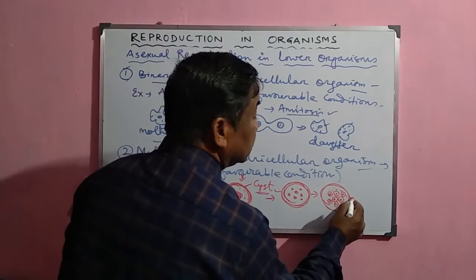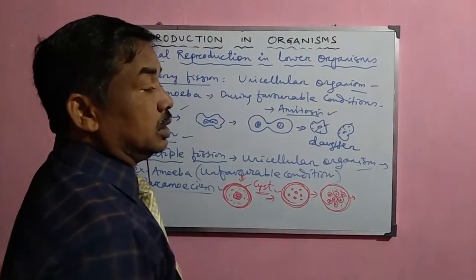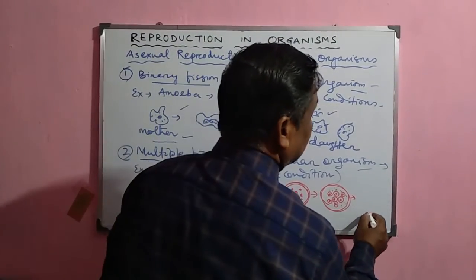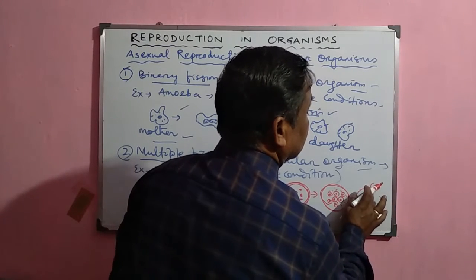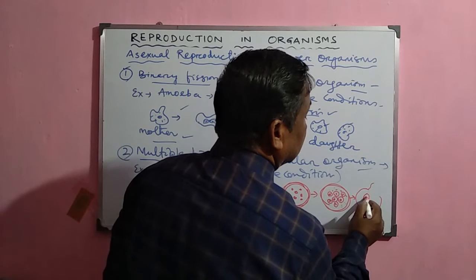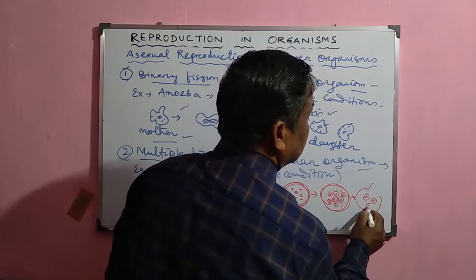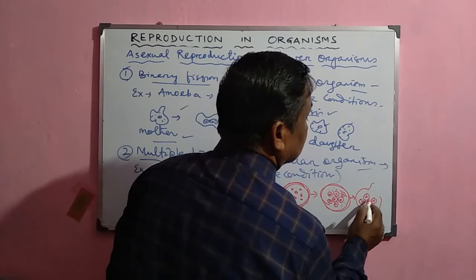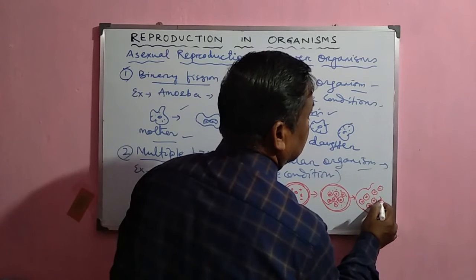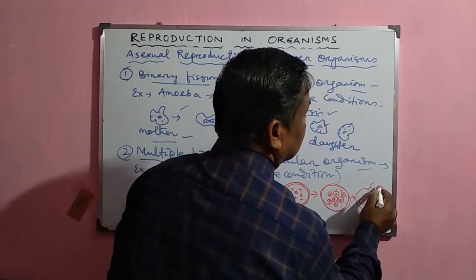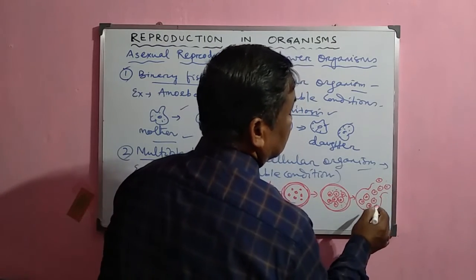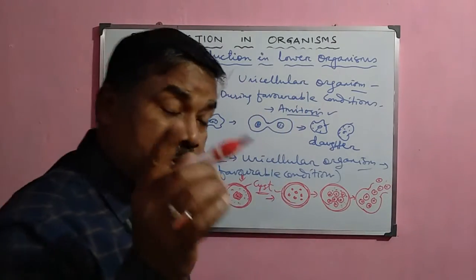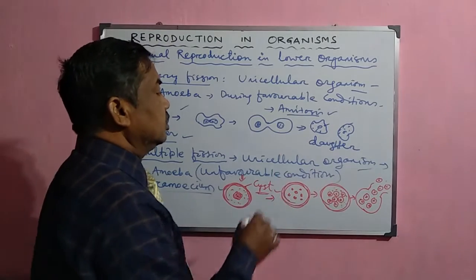After that, when the conditions are favorable, what happens? The cyst breaks. When the cyst breaks, the small amoebula formed here are released to the environment. They are released into the environment, and these are nothing but small daughter amoeba, which later develop into new amoeba.